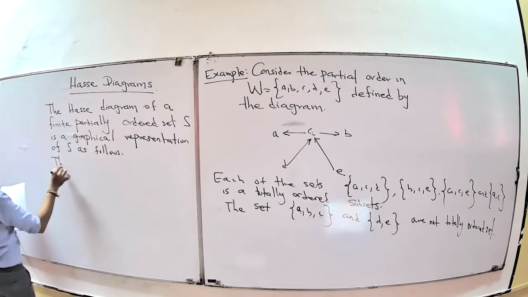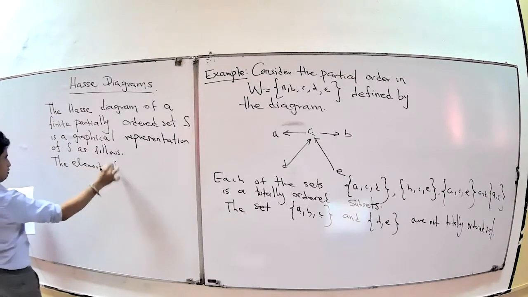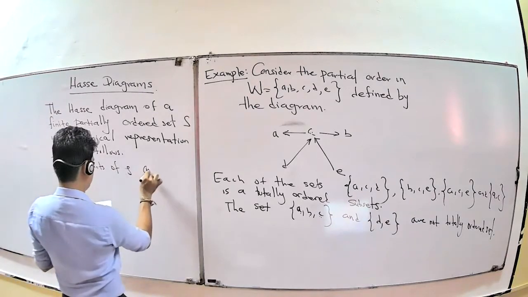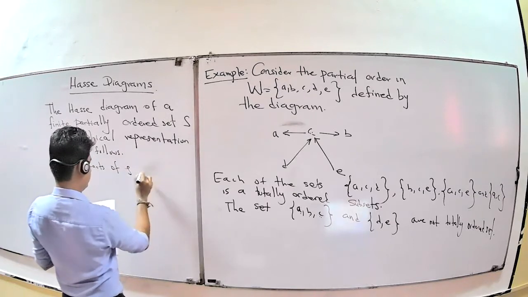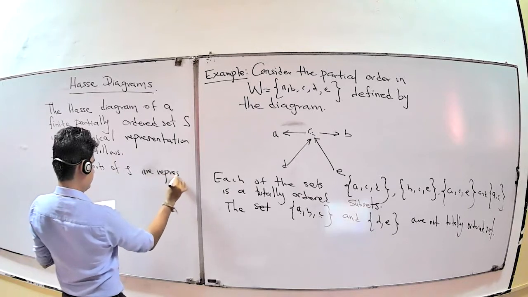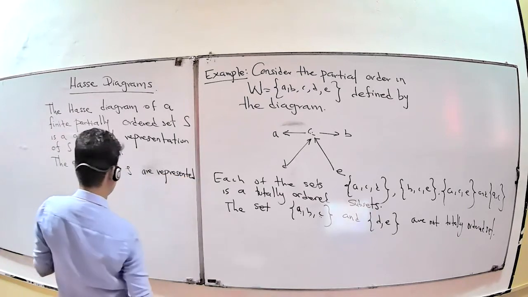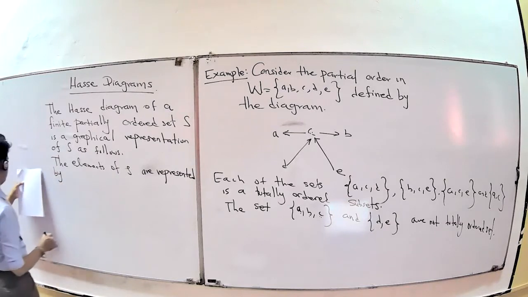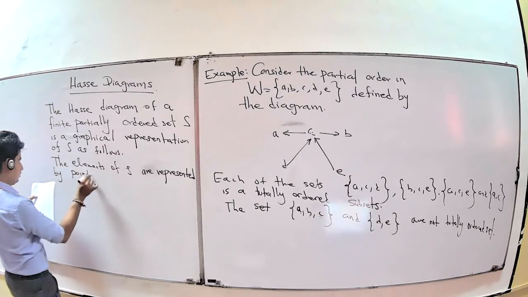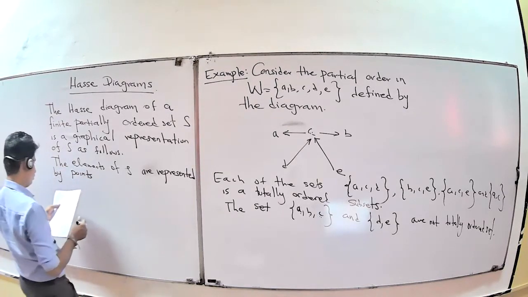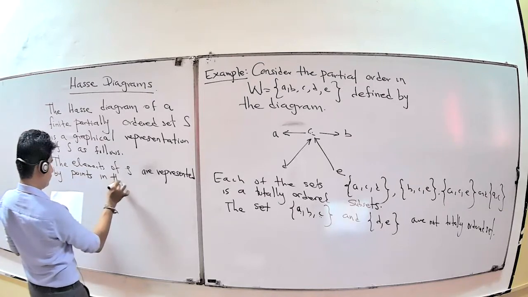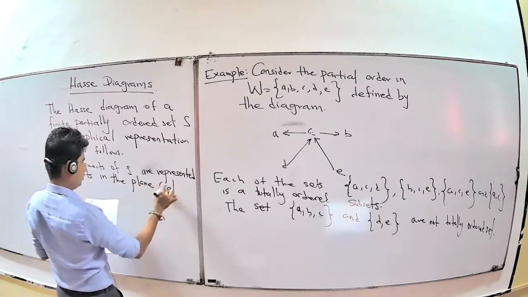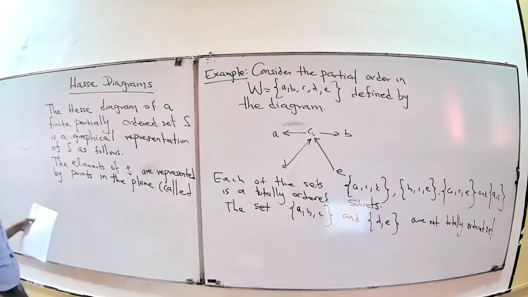The elements of S are represented by points in the plane called vertices.